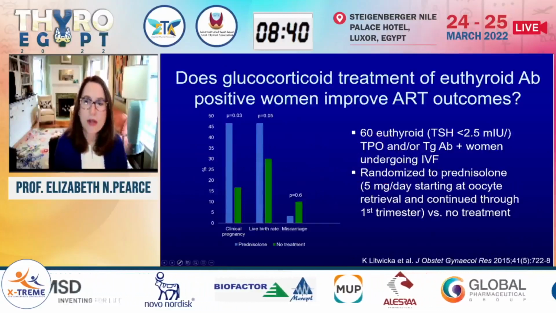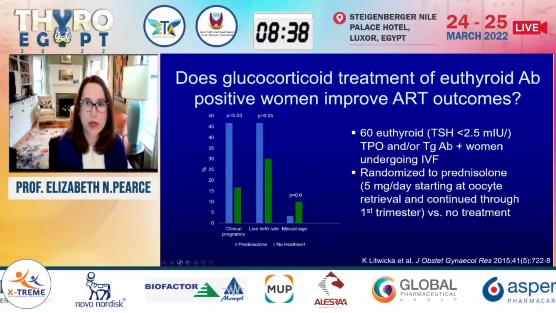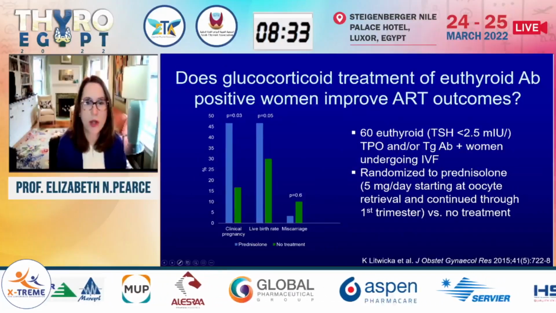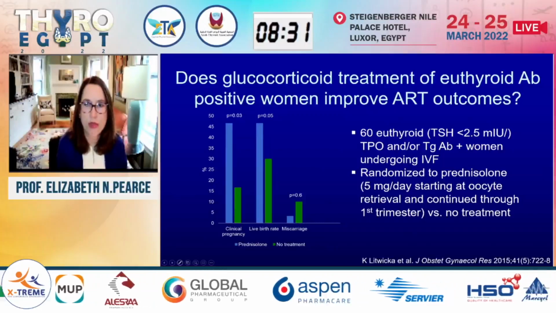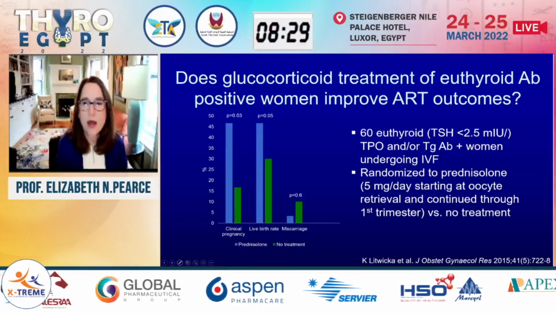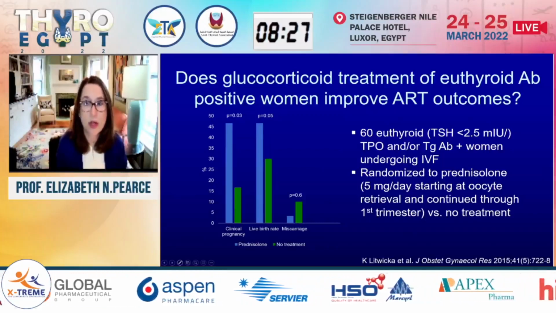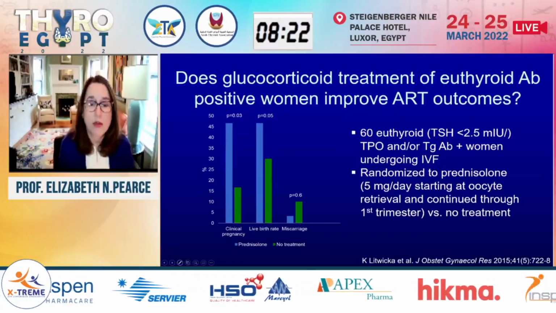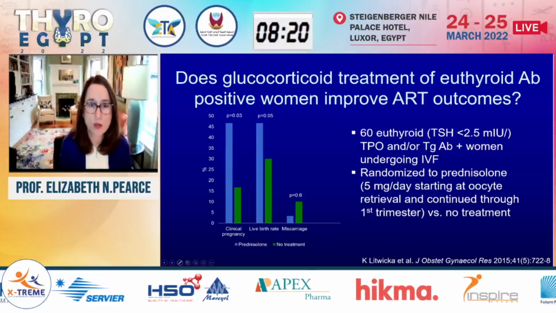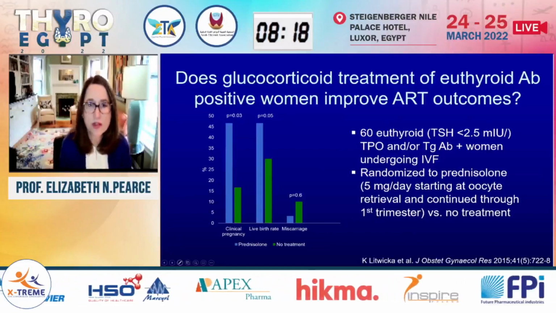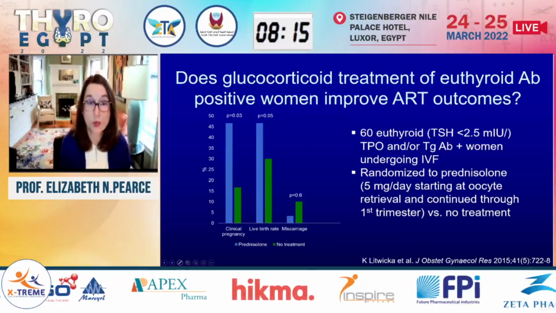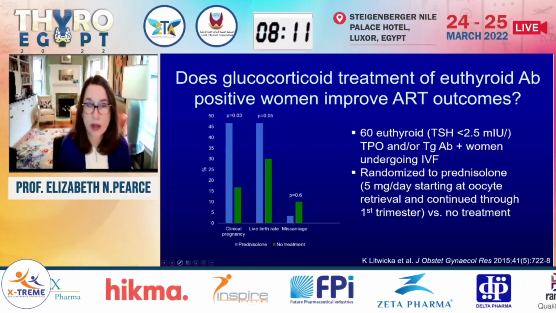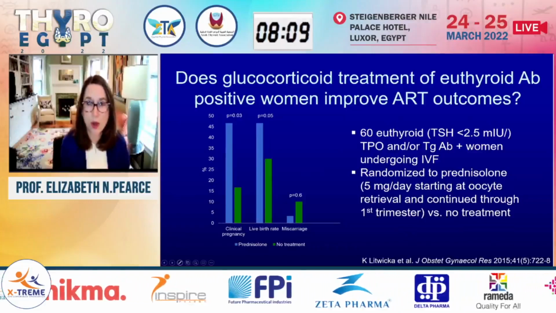The other intervention that has been studied preconception in women who are TPO antibody positive but euthyroid is the use of glucocorticoid therapy. And here we have 2 very tiny trials. So data that I think are really not conclusive. The first trial to look at this is this one. So they randomized 60 euthyroid women, here TSH less than 2.5, who were TPO and or thyroglobulin antibody positive and who were going to undergo IVF.